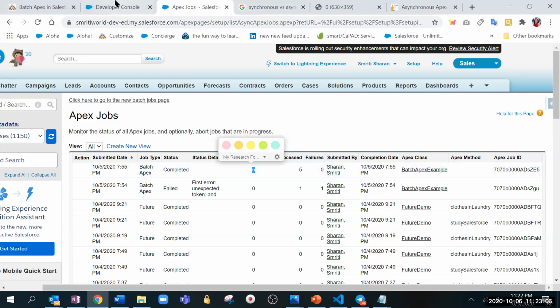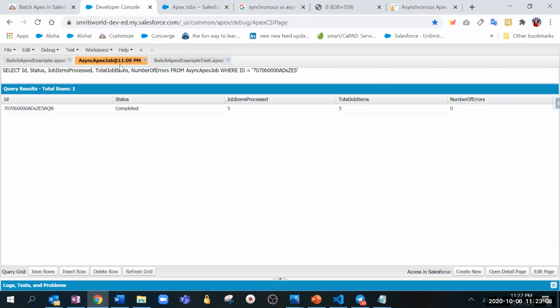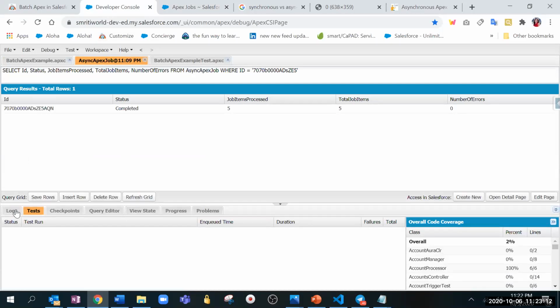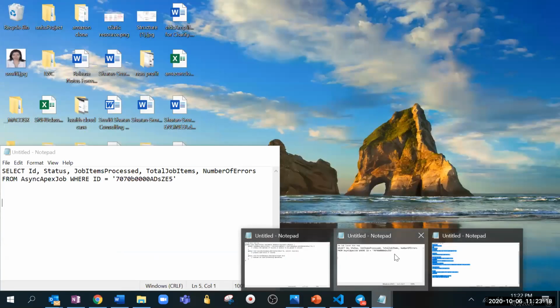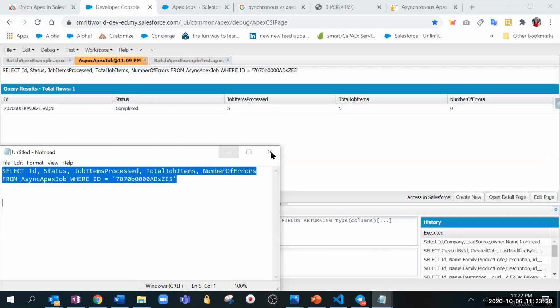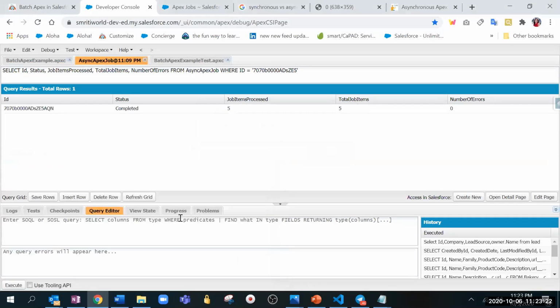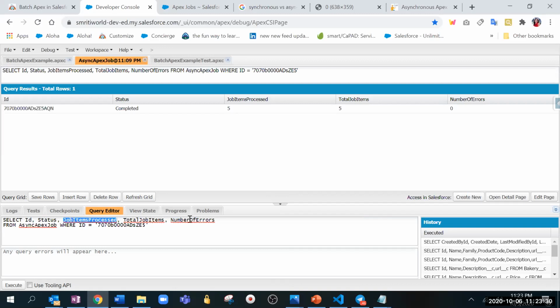Also, if you want, you can do a query. Let me check. So this is the same one. You can add status, JobItemsProcessed, TotalJobItems, NumberOfErrors from AsyncApexJob where Id is this.